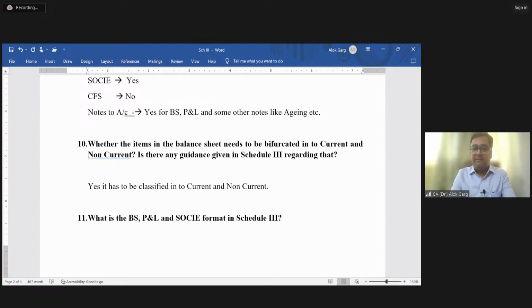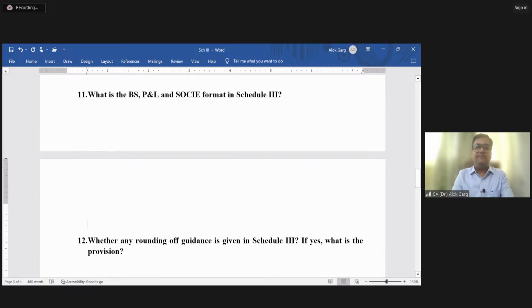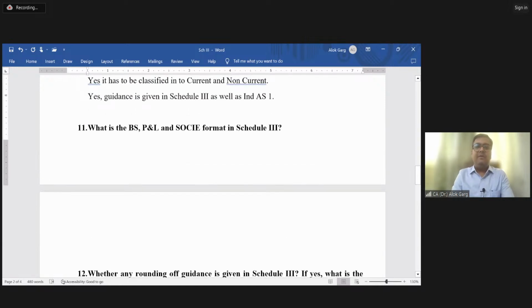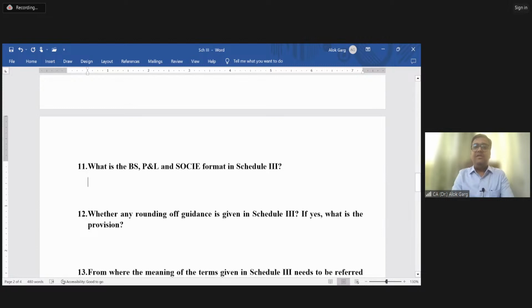Whether any guidance is given in Schedule 3. Yes, guidance is given in Schedule 3 as well as Ind AS 1. It also gives you the guidance of what is current, what is non-current. Now tell me what the balance sheet, P&L and statement of changes in equity format is in your Schedule 3.